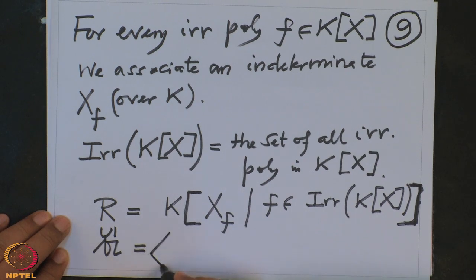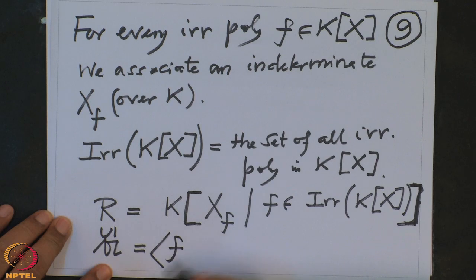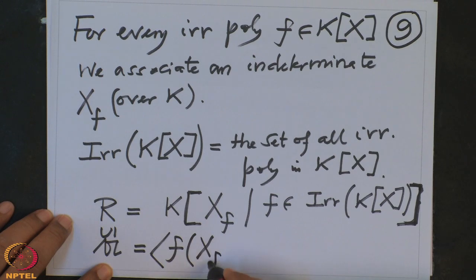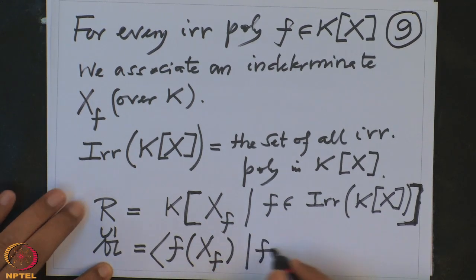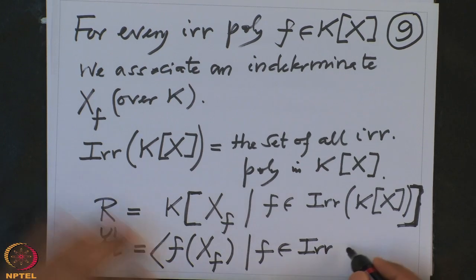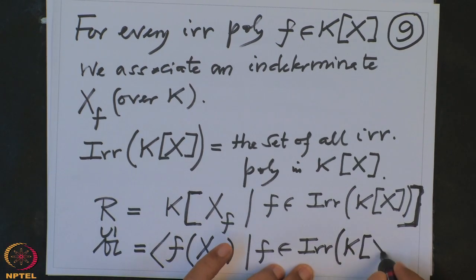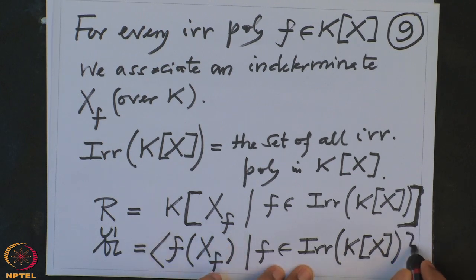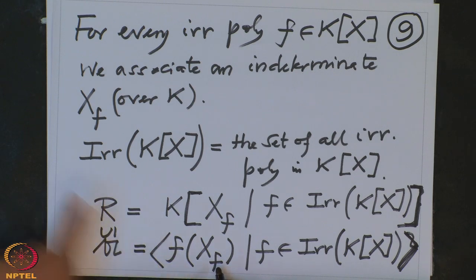So this is the ideal generated by f(x_f), where f is varying in irreducible polynomials of K[x]. So this is an ideal generated by these polynomials. That means all R-linear combinations of these are contained there. This ideal generated by this set is precisely all R-linear combinations of these polynomials, f evaluated at x_f.